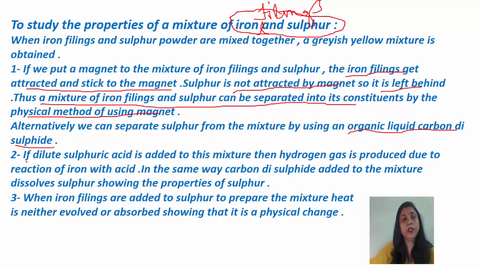Number 2, if dilute sulfuric acid is added to this mixture of iron filings and sulfur, what will happen? Hydrogen gas is produced. Because you must have studied in class 8 that it is a property of metals that when they react with acid, hydrogen gas is produced. So due to the reaction of iron with acid, hydrogen gas is produced. This depicts that the iron filings in the mixture of iron filings and sulfur have the properties of metal, that is of iron.